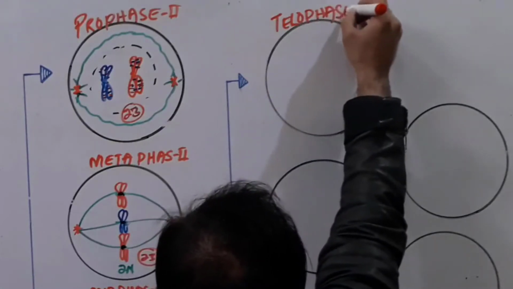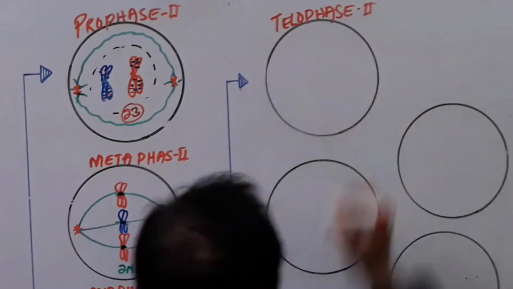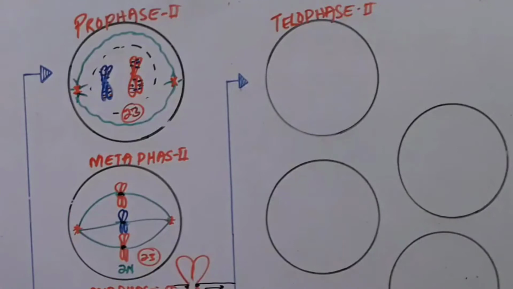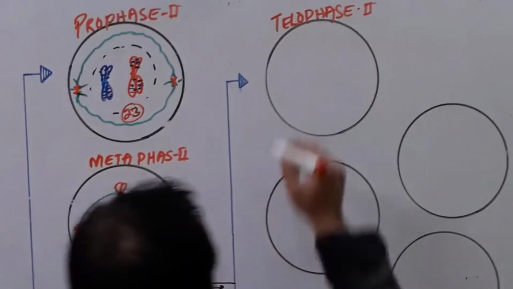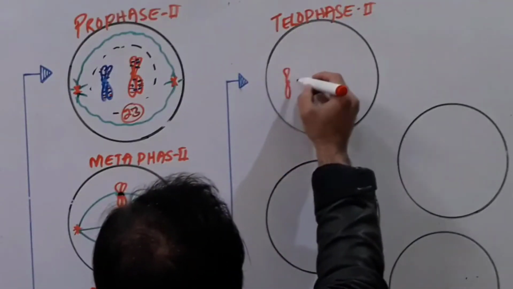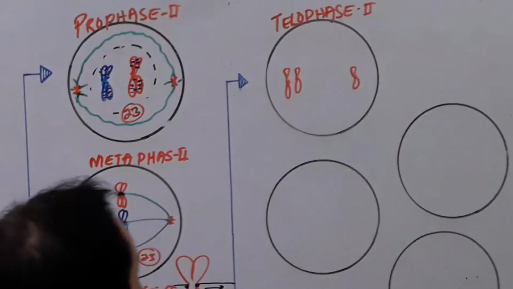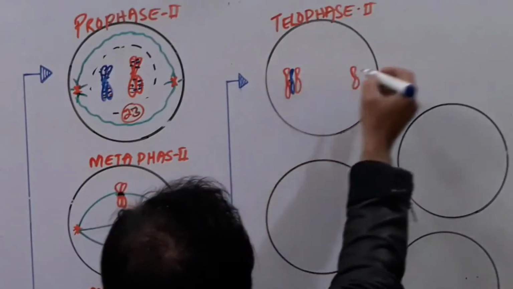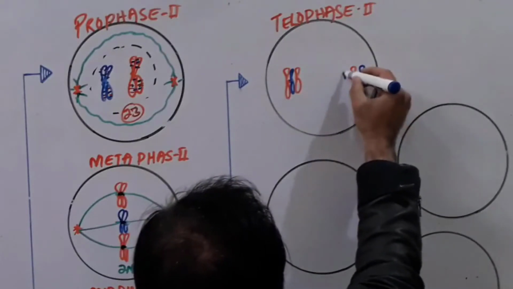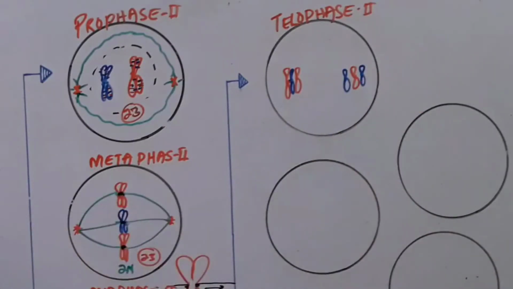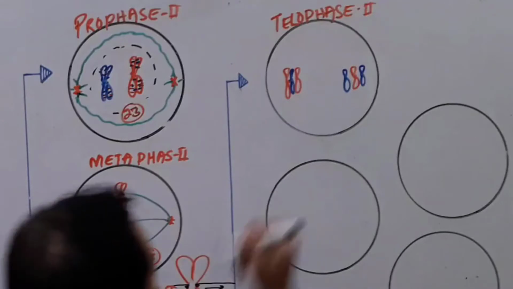So this is our telophase 2. Clear, friends? By the end of anaphase 2, we know that chromosomes will reach here also, and chromosomes will reach to that side also. So how many chromosomes have been reached here? You know better. 23 chromosomes reached there with single structure, and 23 chromosomes here.